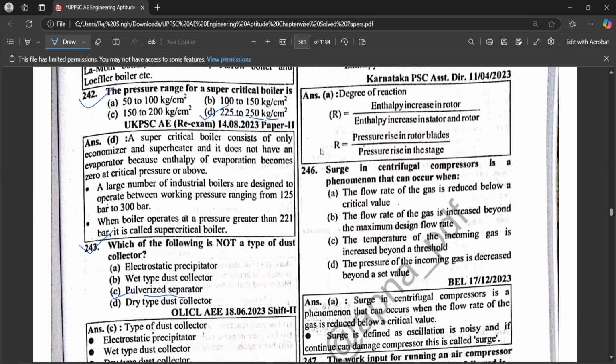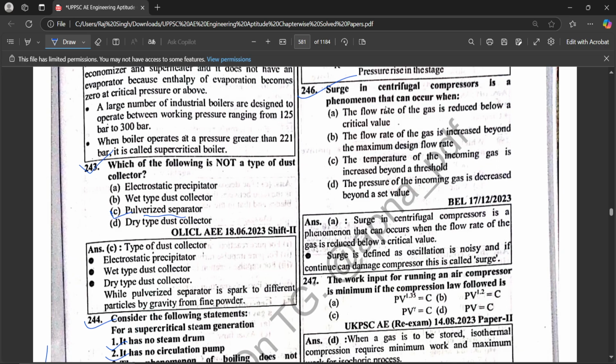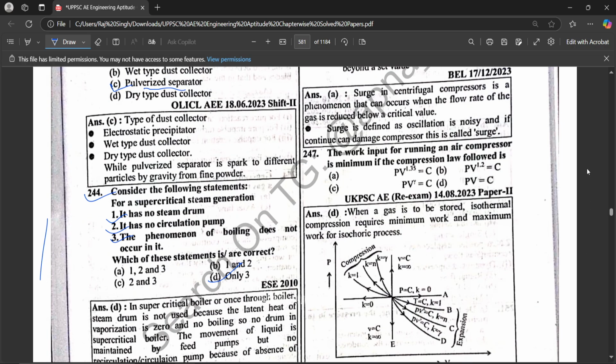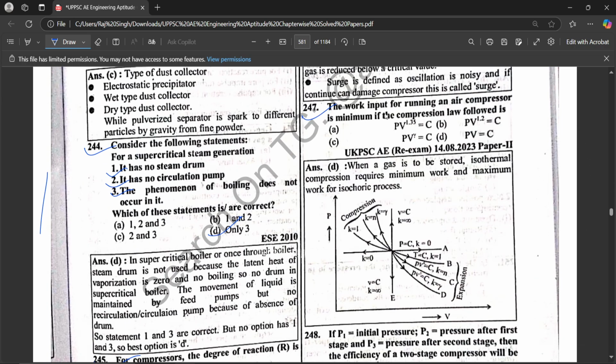Next question is, surge in a centrifugal compressor is a phenomenon that can occur when the flow rate of the gas is reduced below a critical value. The work input for running an air compressor is minimum if the compression law followed is PV equal to C.